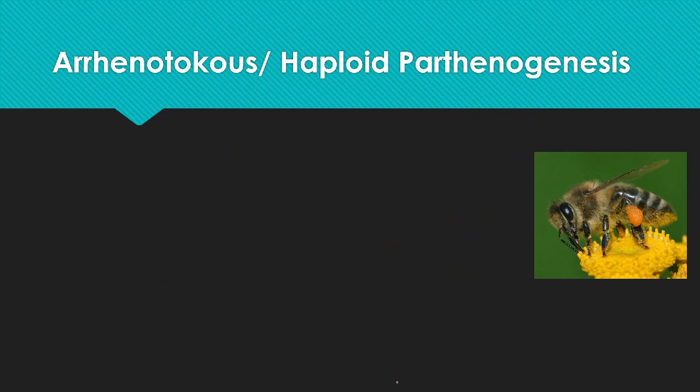So let's discuss the different types of parthenogenesis. Arrhenotokous parthenogenesis, or haploid parthenogenesis, occurs in the honeybee. The term is derived from the Greek word arren, meaning male person, and tokos, meaning to give birth.